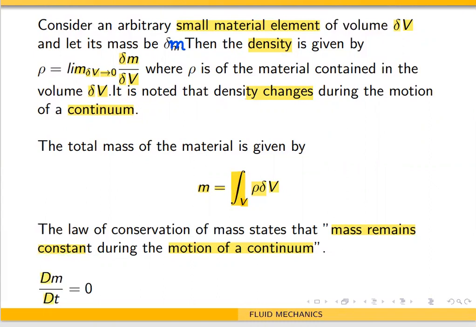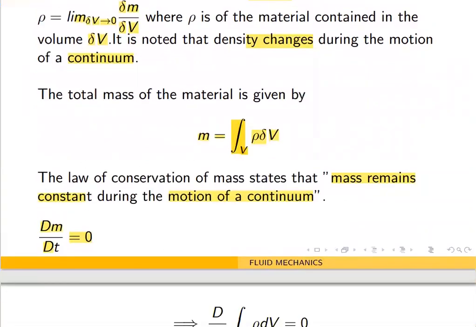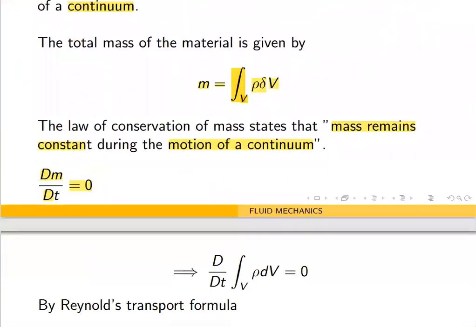So, d by dt of M equal to 0. What is M? We substitute: M is nothing but the volume integral of rho dV, equal to 0.